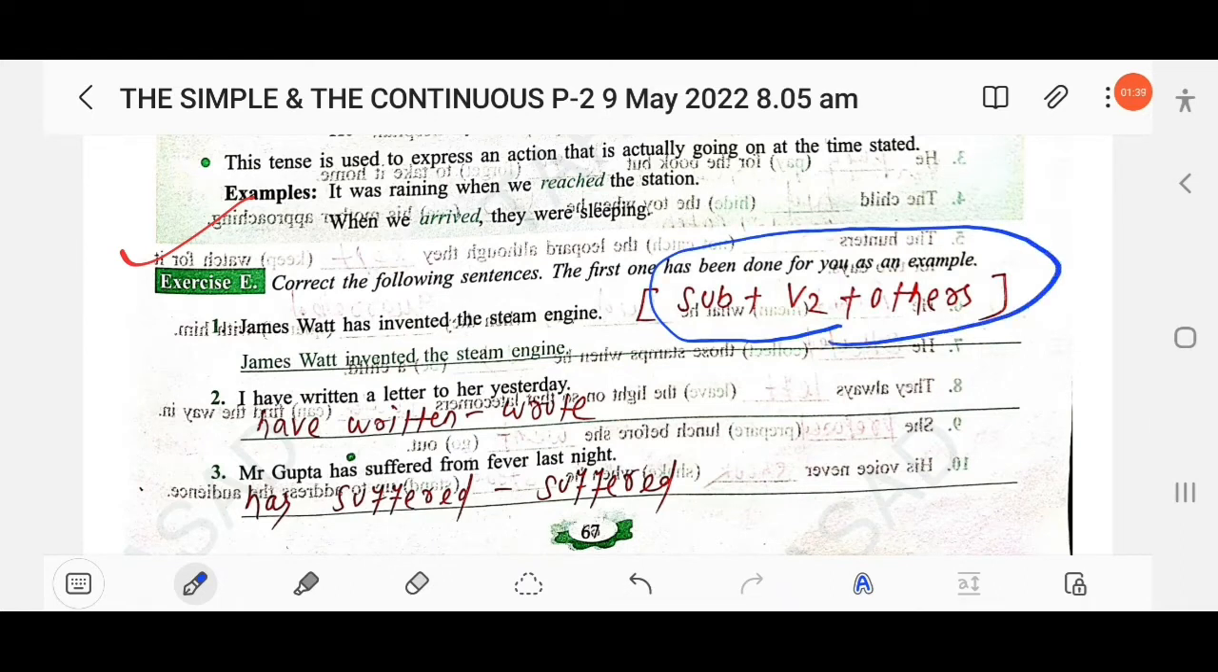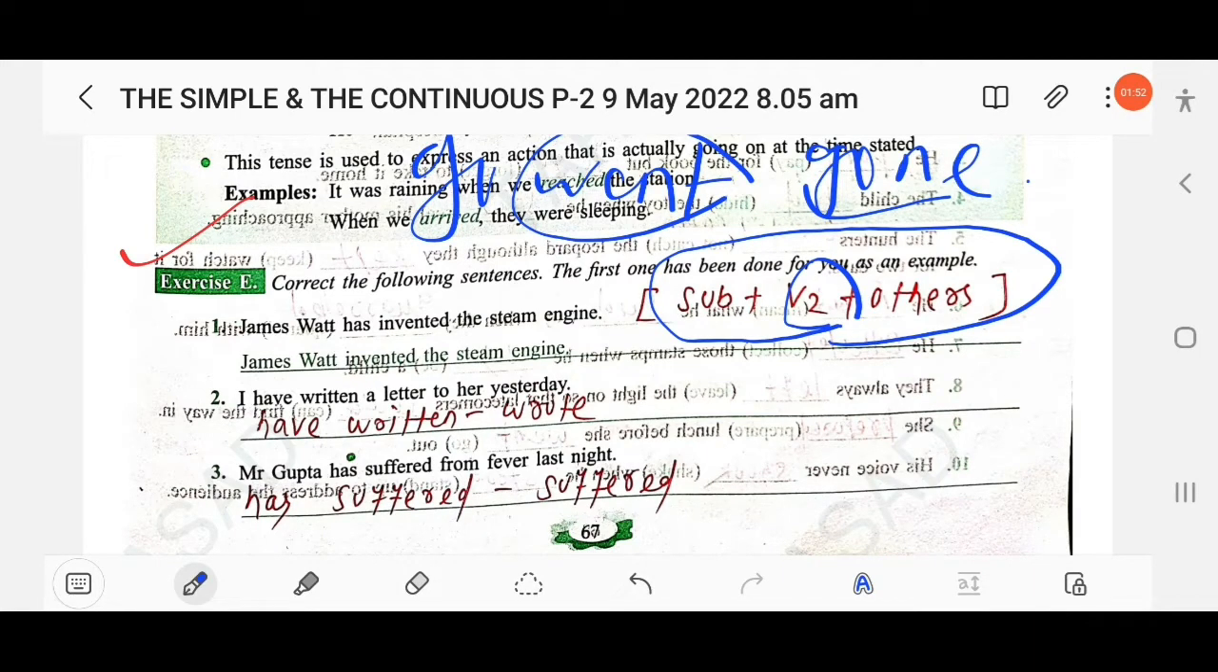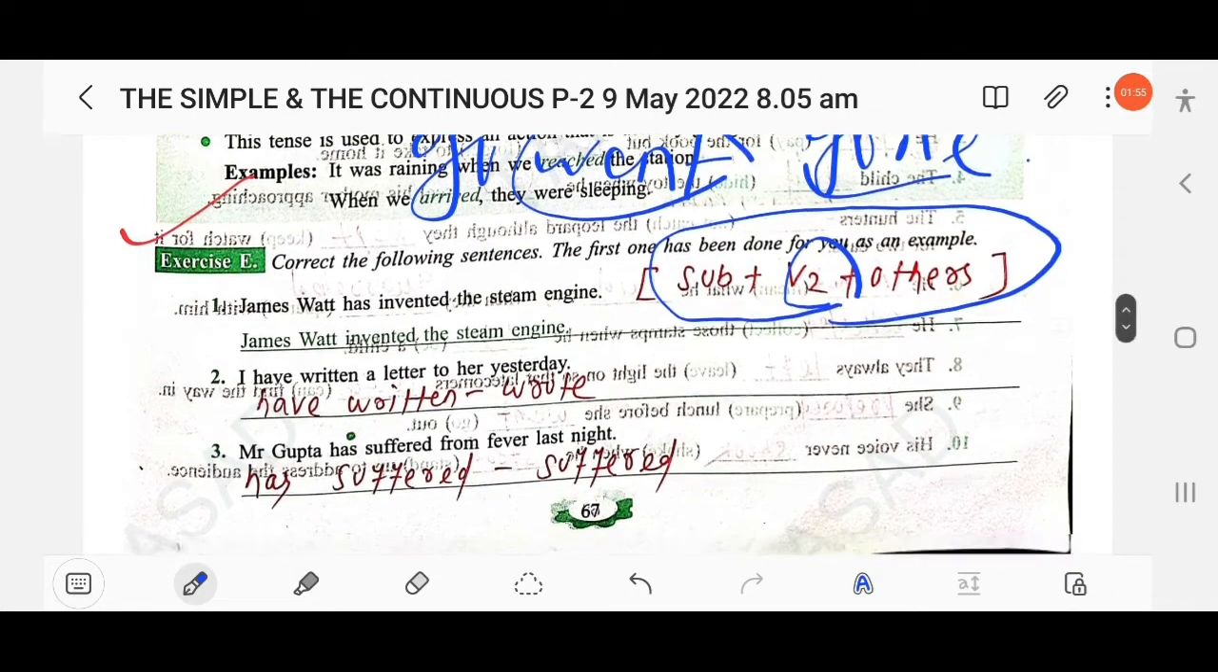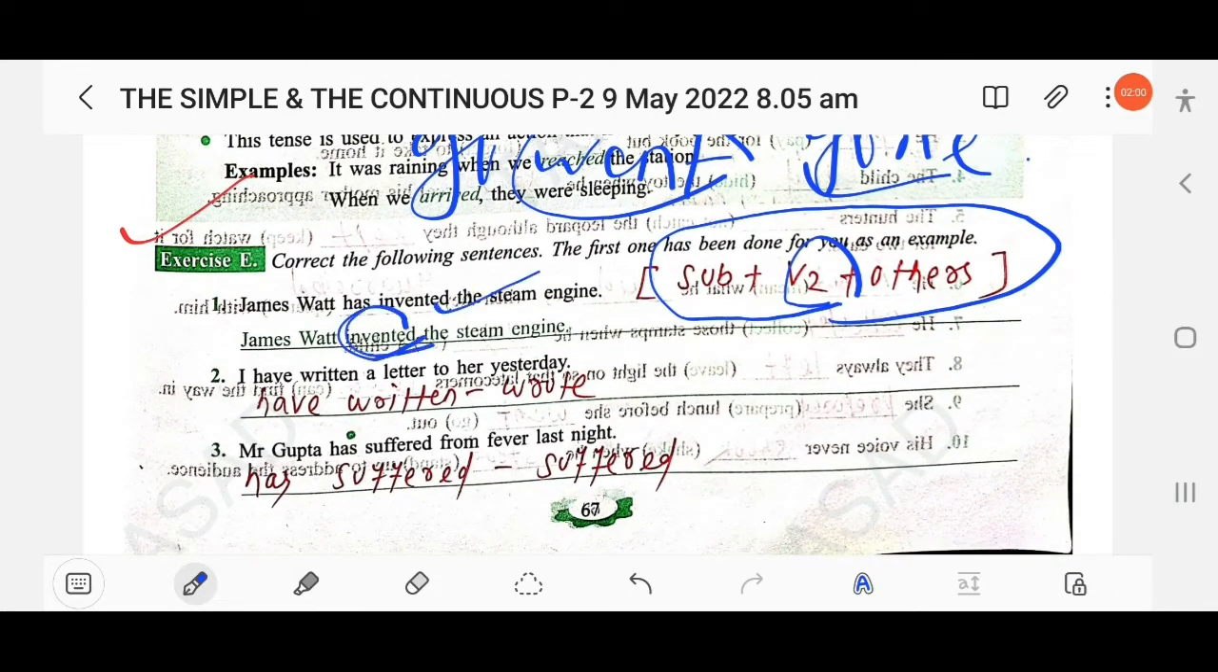This is the structure of simple past tense: subject plus V2 plus others. V2 means the second form of the verb: go, went, gone. Here went is V2, the second form of the verb. James Watt has invented. Here you have to write invented, not has invented. Then next, I have written a letter to her yesterday. That means the action happened in the past, so you have to use simple past. Erase have written and use wrote, wrote in place of have written.